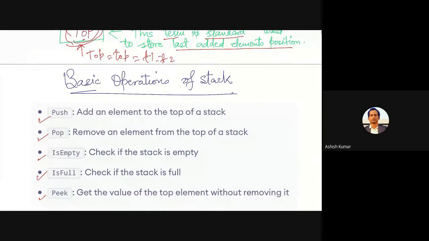So remember, there is only one way to insert or remove. That means there is only one way that you can read an element. सिर्फ एक एक एलिमेंट करके ही रीड कर सकते हो. You always know that if you have just this way, तो सबसे पहले एक एलिमेंट रीड होगा, फिर दूसरा होगा रीड, फिर तीसरा होगा रीड. And this way only you can go inside. Until one element is gone, you cannot go below that. So you have to remove the first element to use the next one.